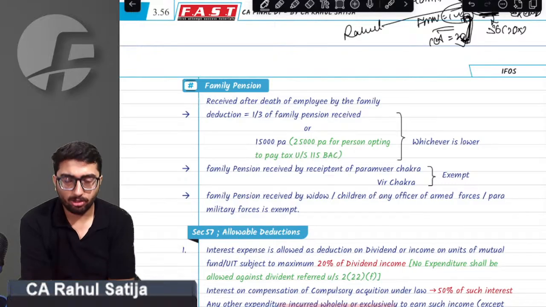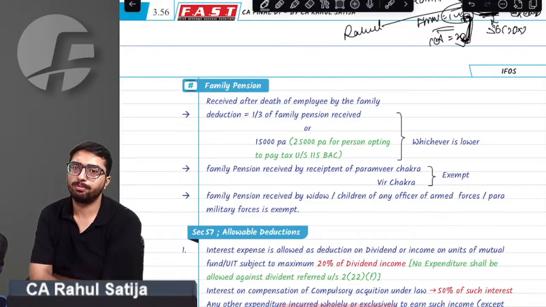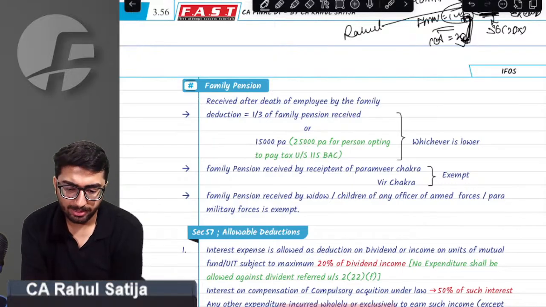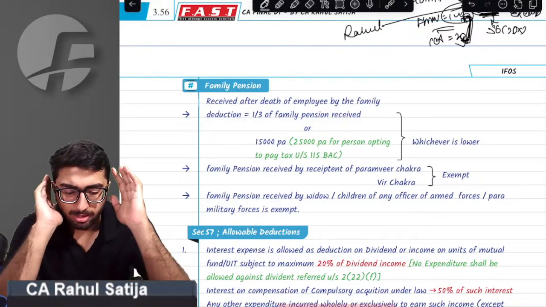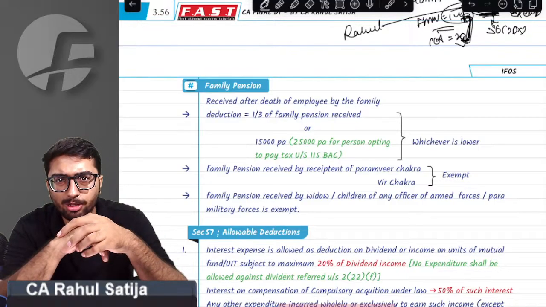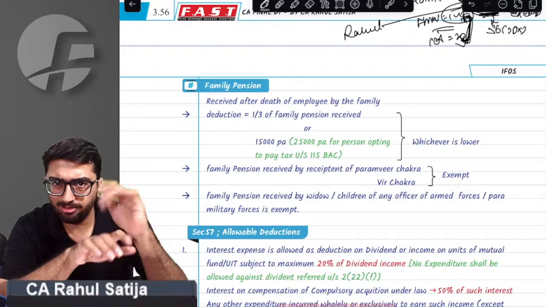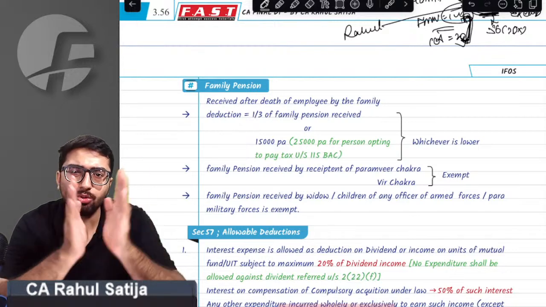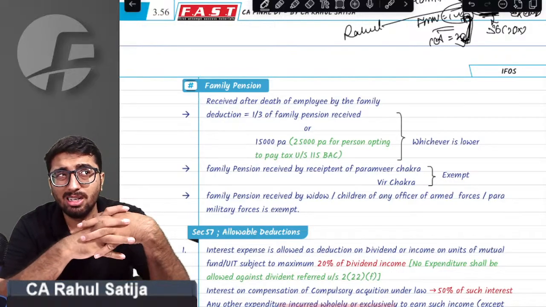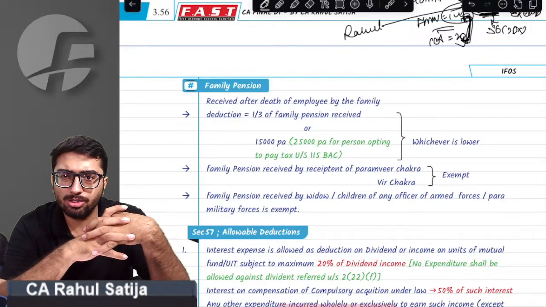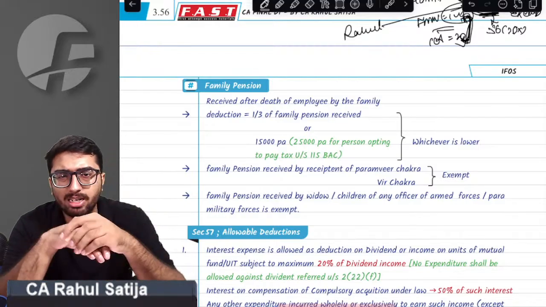Yes, sir. We got this point. Sir, next taxation is family pension. How is family pension being taxed? Just understand this point. Normally, nobody receives family pension other than army people, or the people who joined government services prior to 1st April 2004, or if somebody is contributing to a pension fund, they receive family pension.